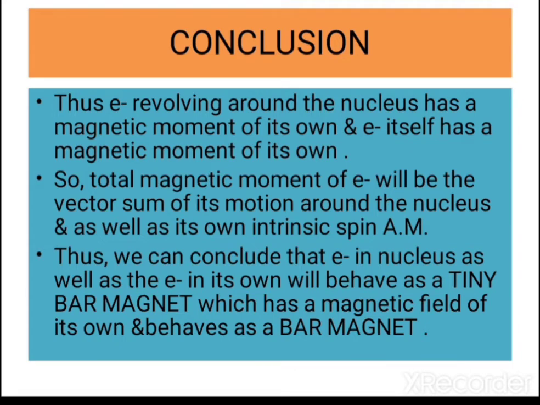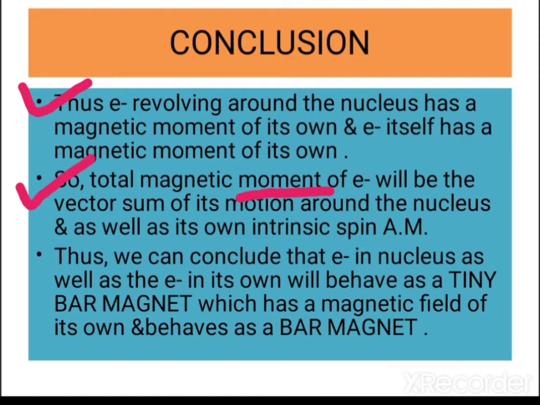So what's the conclusion here that we have studied in the previous slides? The electron revolving around the nucleus has a magnetic moment of its own, and the electron also has a magnetic moment of its own. So the total magnetic moment of the electron will be the vector sum of its motion around the nucleus as well as its own intrinsic spin angular momentum.